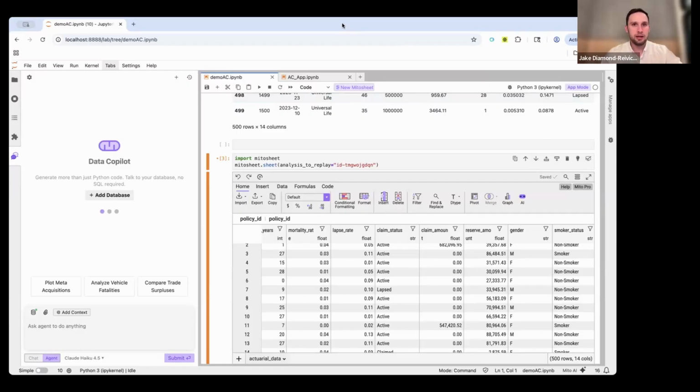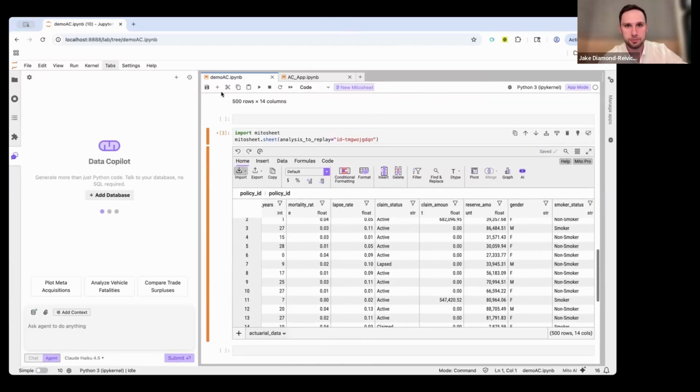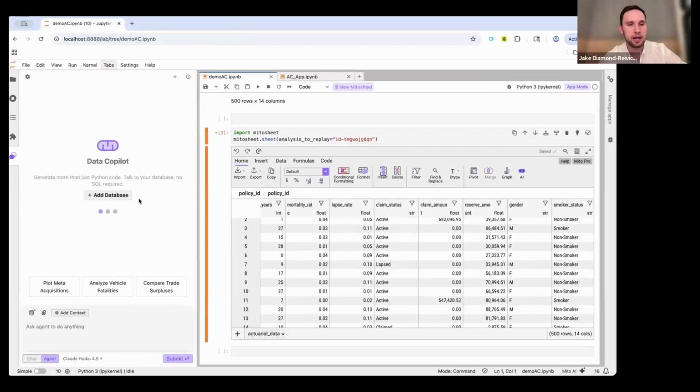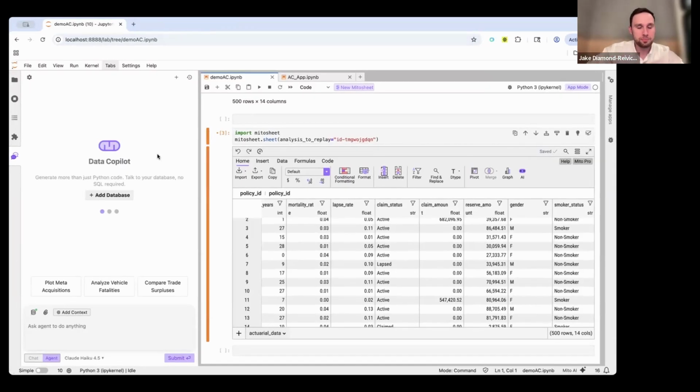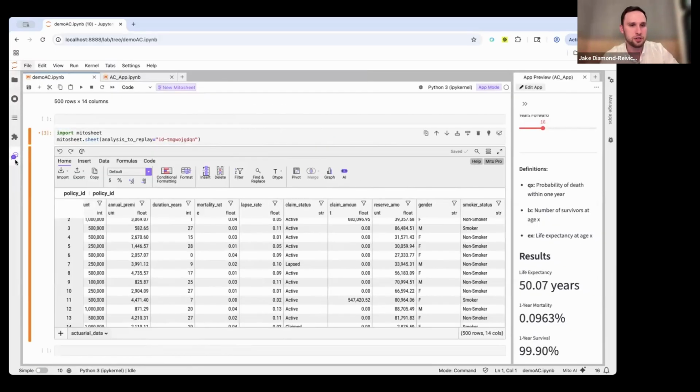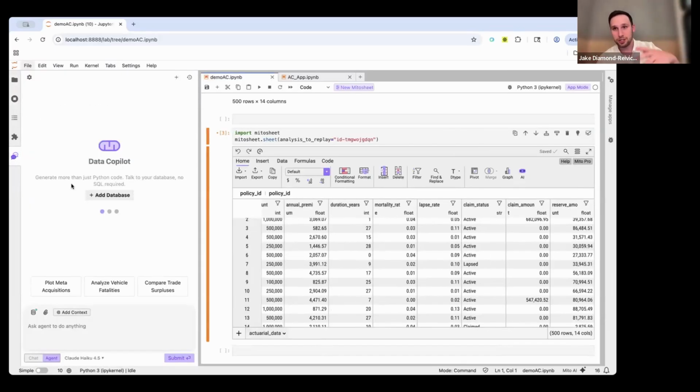So we have our notebook here. And on the left here we have the Mito AI data copilot functionality, which is our AI assistant that allows us to do these Python-based operations. What's great about this AI is that it has the context of all the data sets that we have. So separate from using ChatGPT, you don't have to upload your file there or anything. It just has the data. It's connected to your drive here. And when you reference a data set just by name, it knows what you're talking about.